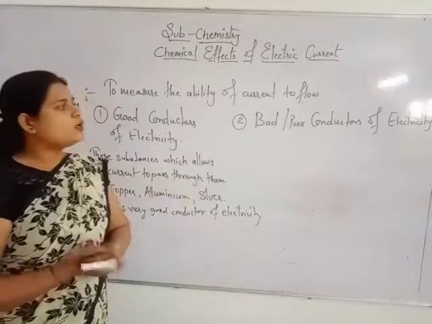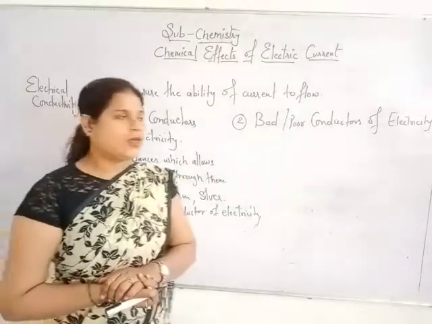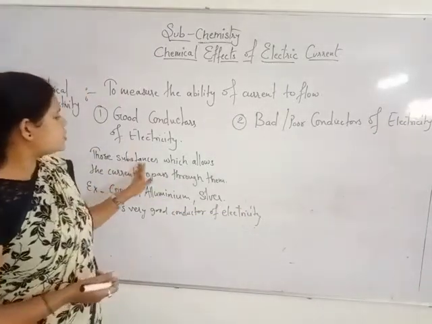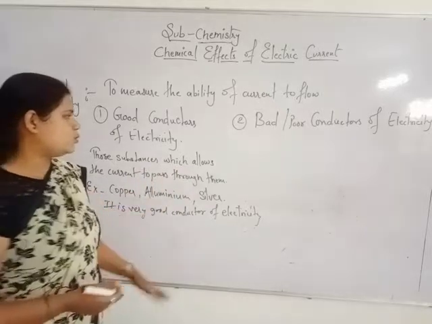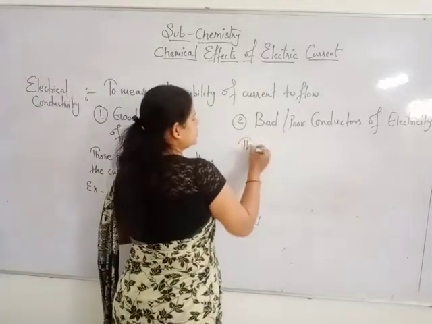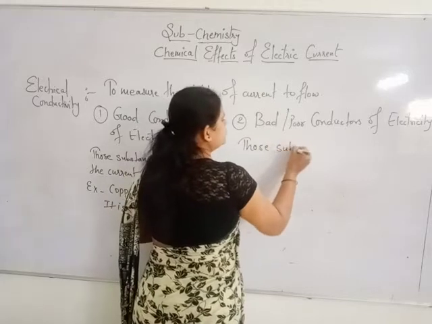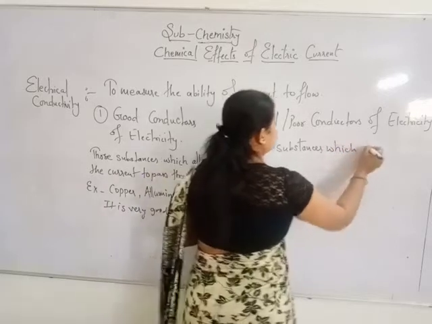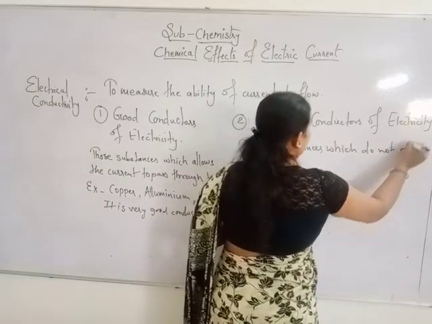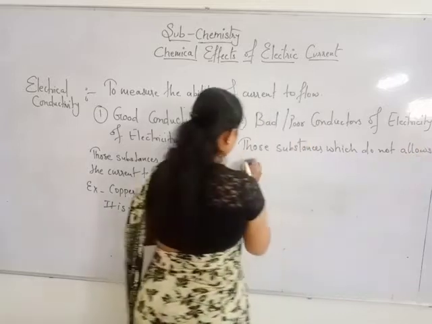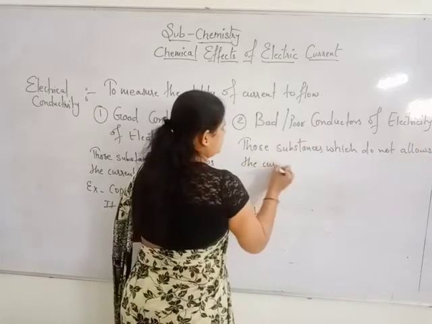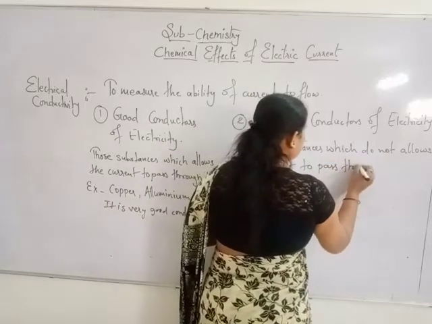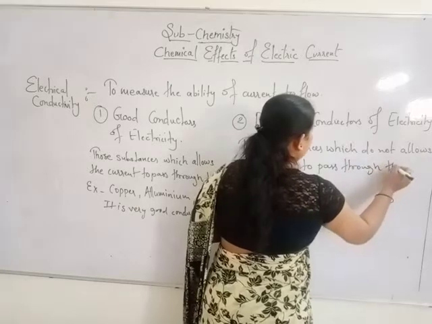Okay, now let's talk about poor conductors of electricity. It is just the opposite of good conductors of electricity. When I said good conductors are those substances which allow the current to pass through them, poor conductors are those substances which do not allow the current to pass through them.